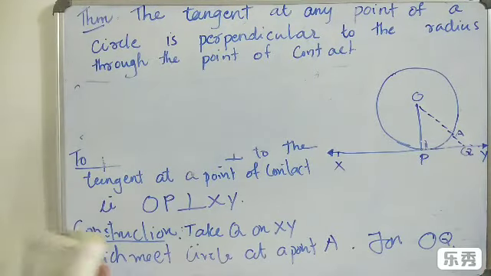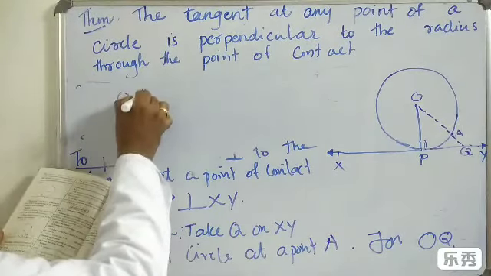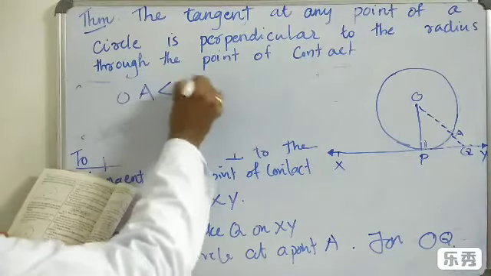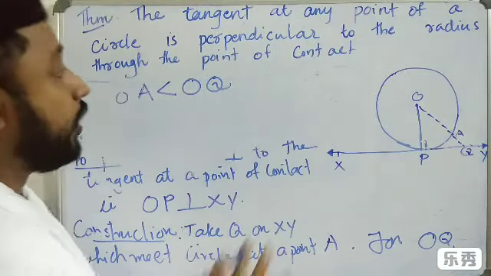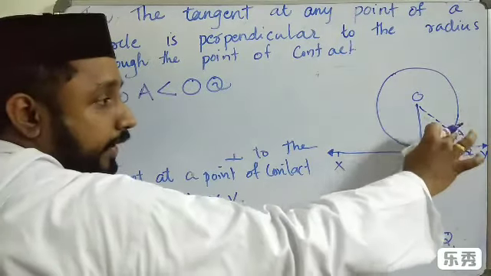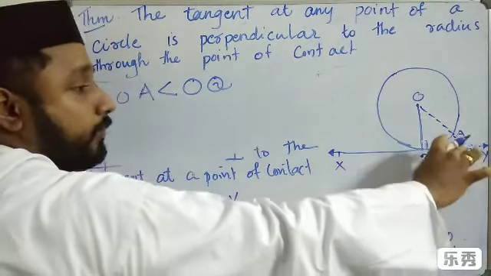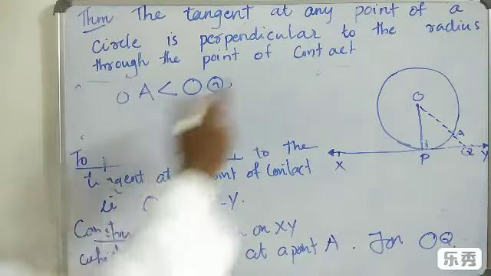We write all the given things. We have to write OA less than OQ. By the construction, we can easily write OA less than OQ. What is OA? This is OA and this is OQ.